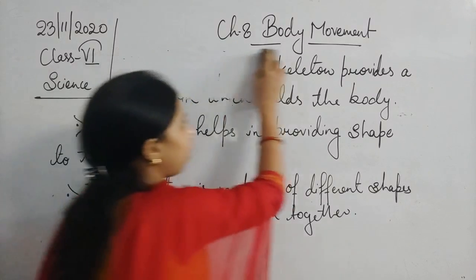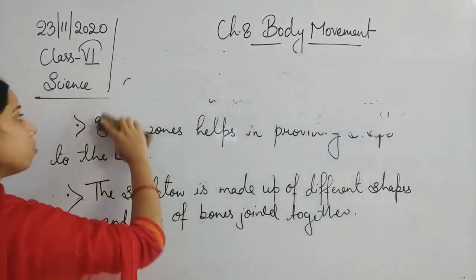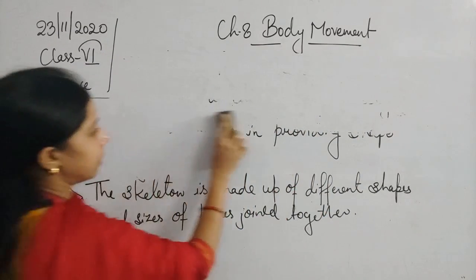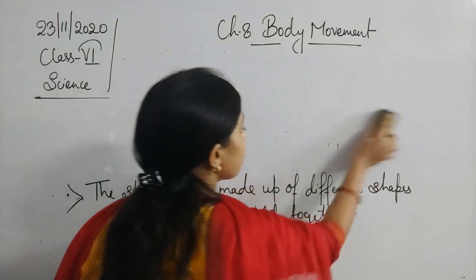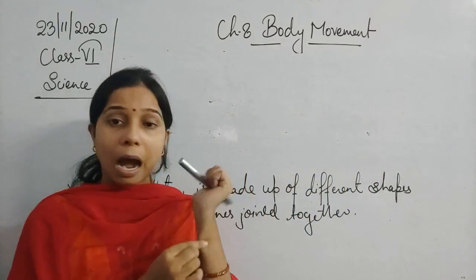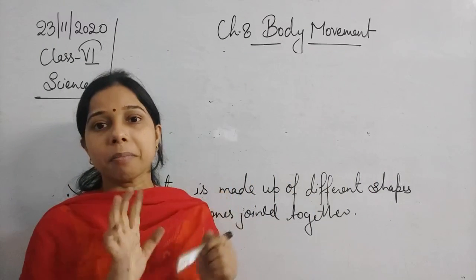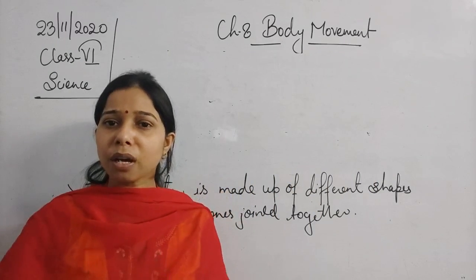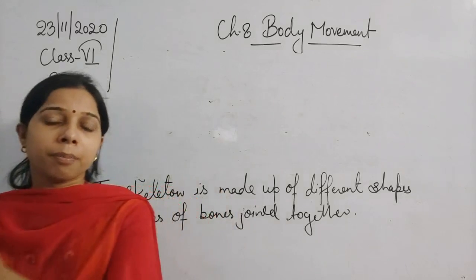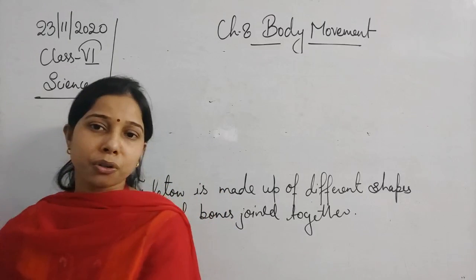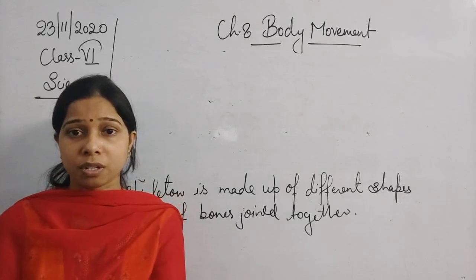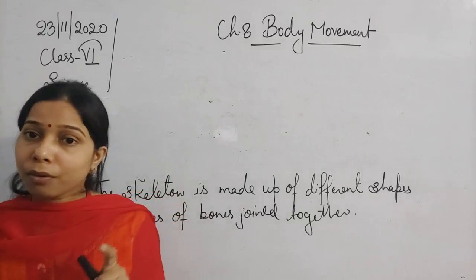Now, is it possible to see your bones? Meaning, for a living person, is it possible to see your bone? Because if you look at our body, you will see that the outer portion of our body is muscle. So how do we come to know that it is made up of bone, or if it gets fractured, how do we come to know that our bones get damaged? So for that, what do we do?